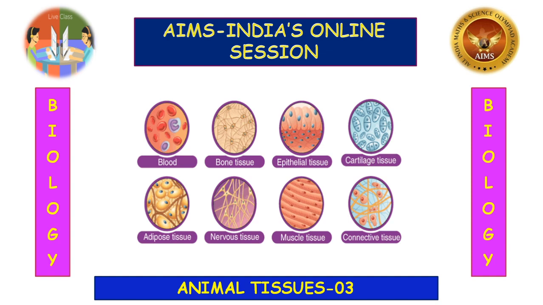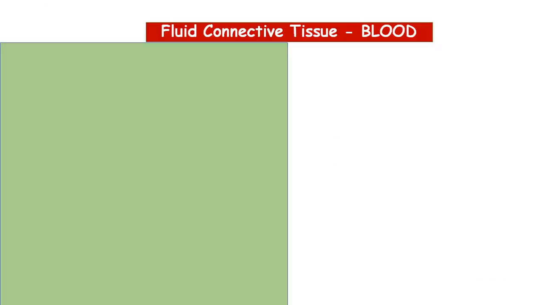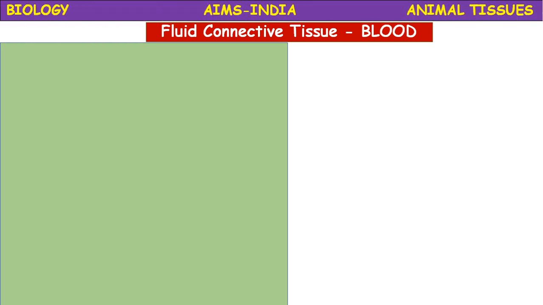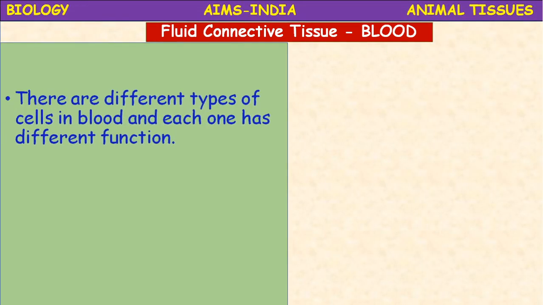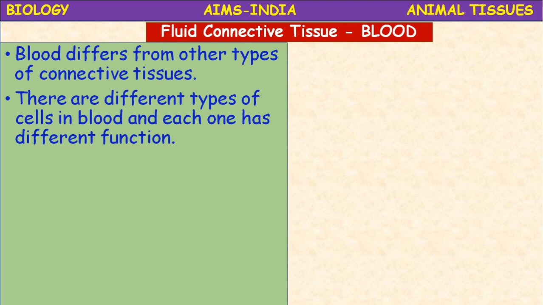Okay. Now today a different kind of connective tissue we are going to discuss, that is a fluid connective tissue, blood. Let us proceed. Blood differs from other types of connective tissues.